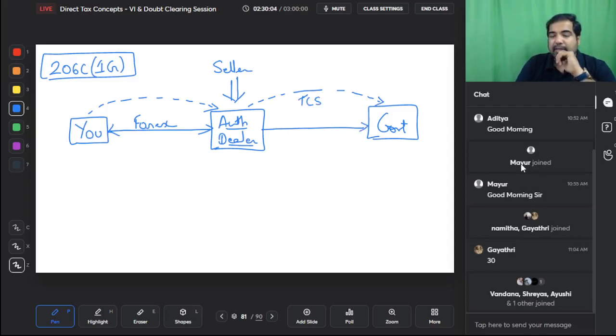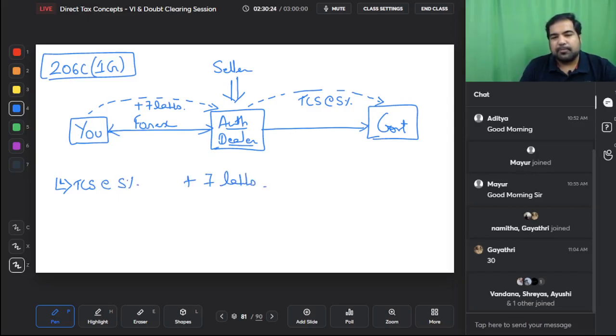But the TCS here, guys, is a whopping 5% if the forex bought is more than 7 lakhs. It's a huge percentage, guys. So under this section, TCS will be at the rate of 5% if the amount is more than 7 lakhs. But there are two exceptions, guys.